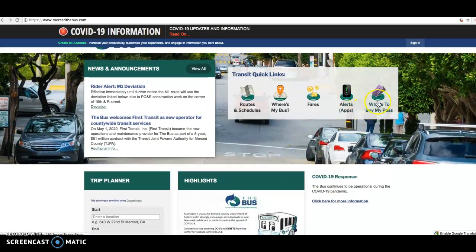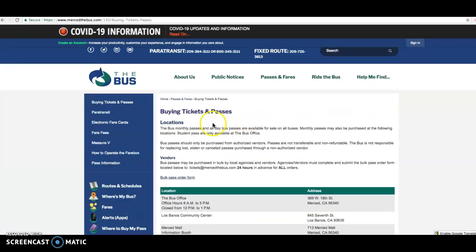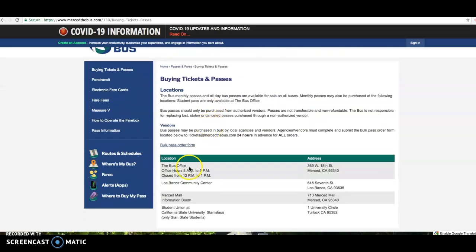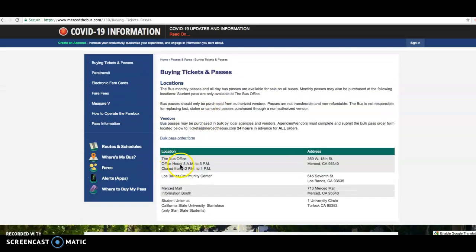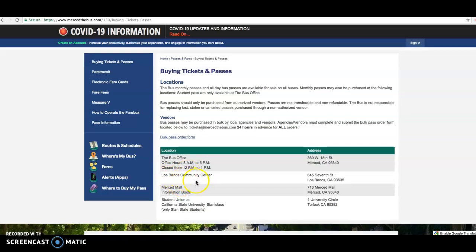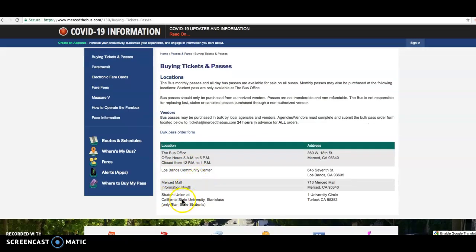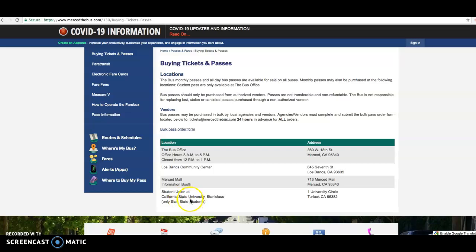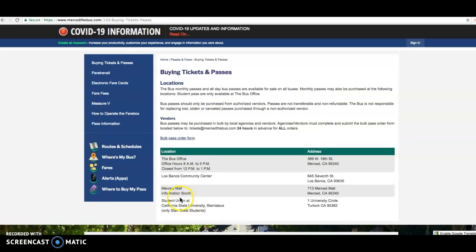Okay, these are different places where to buy the bus tickets. Your bus passes, at the bus office, at the Merced Mall, at the Los Menos Community Center, and the Student Union at California State Stanislaus. Okay.